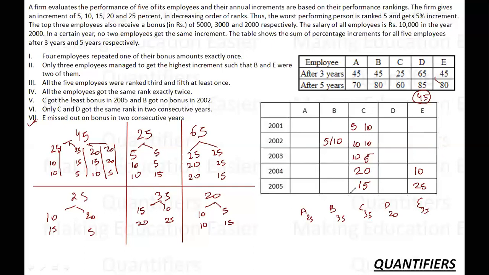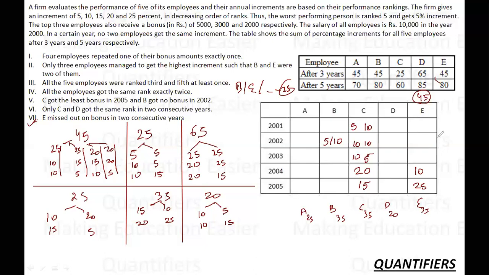Okay. So also I know that B, E and one other candidate is getting highest increment. Only 3 employees managed to get a highest increment. So E is one of them and B is one of them. Okay. Now let's talk about the other things. Now what is the possibility of E here?